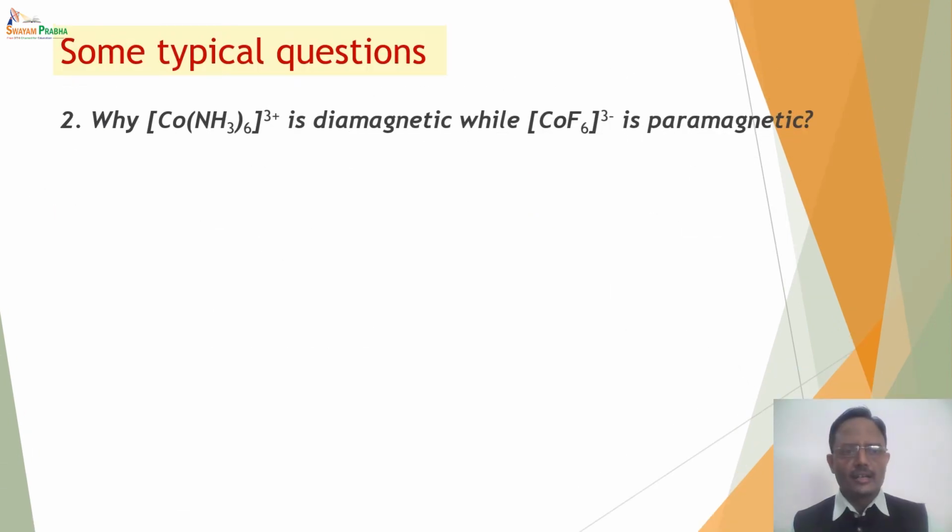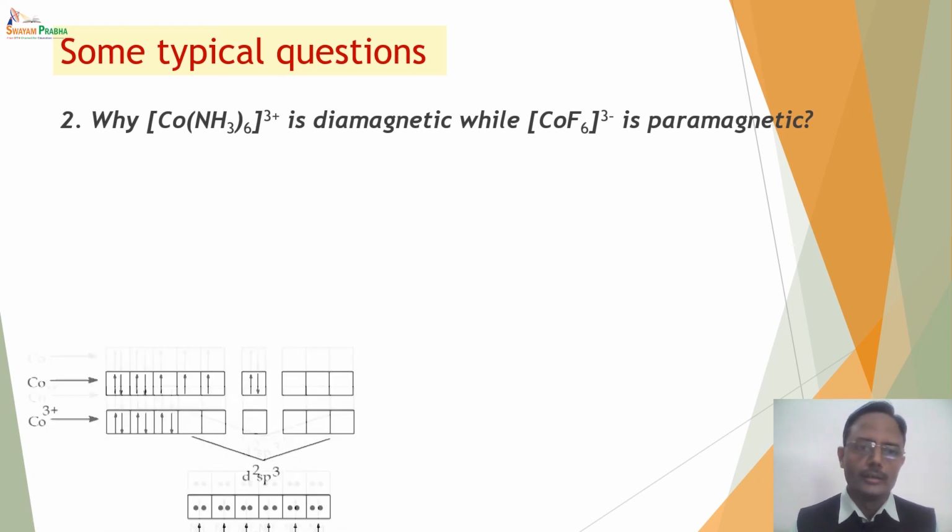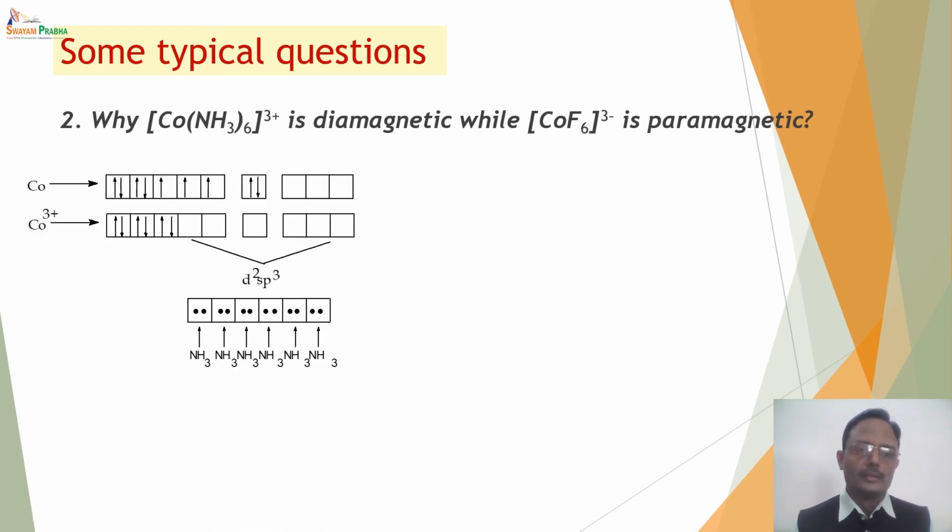Take another question. Why is Co(NH3)6 3+ diamagnetic while CoF6 3- is paramagnetic? Again a similar type of question. Both of them are d6 systems. If the ligand is strong like amine, then the hybridization is d2sp3 and the complex does not have any unpaired electron, hence it is diamagnetic.